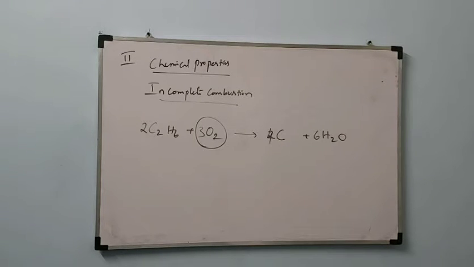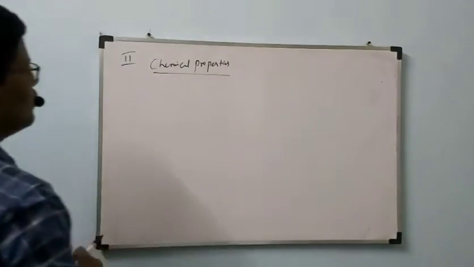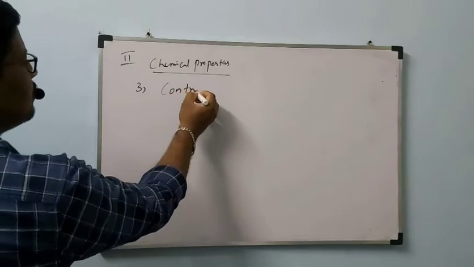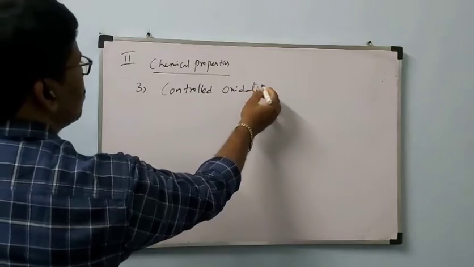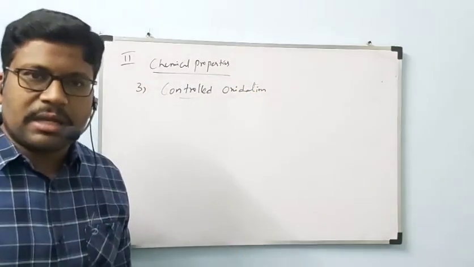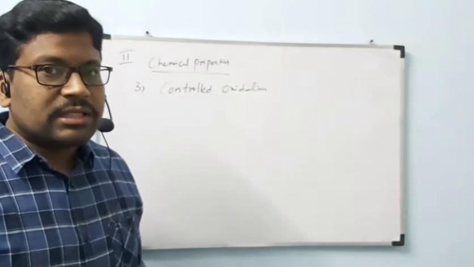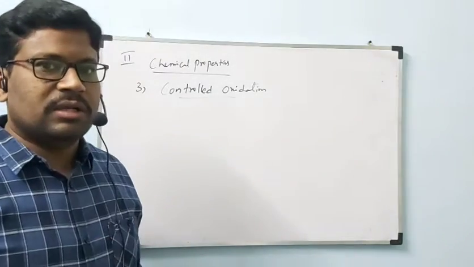Next we will go for the third chemical property, that is controlled oxidation. What is the third chemical property? Controlled oxidation.